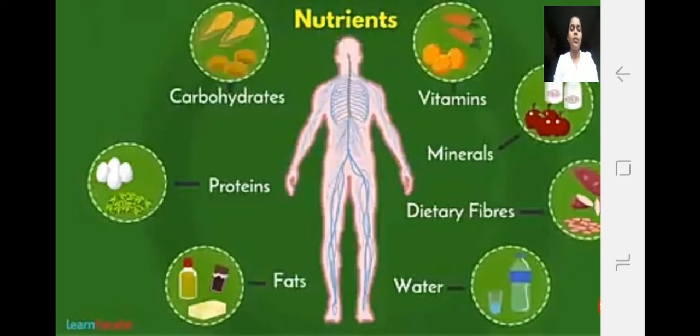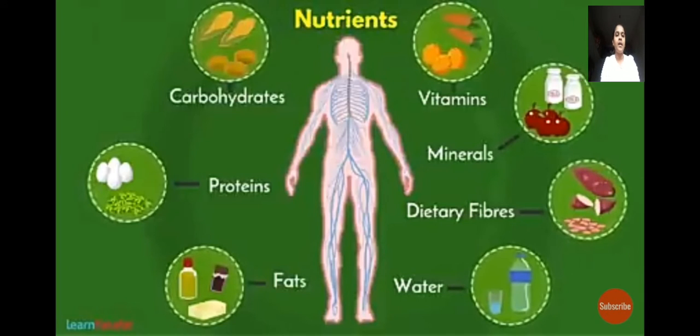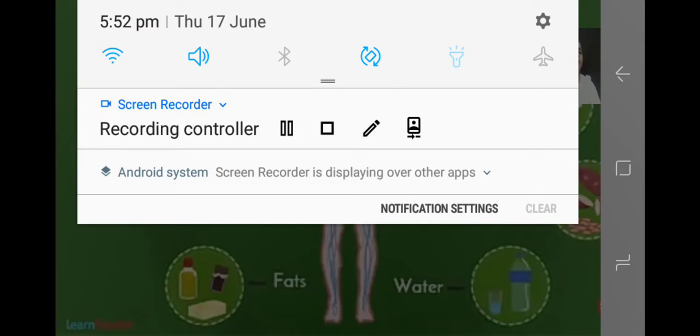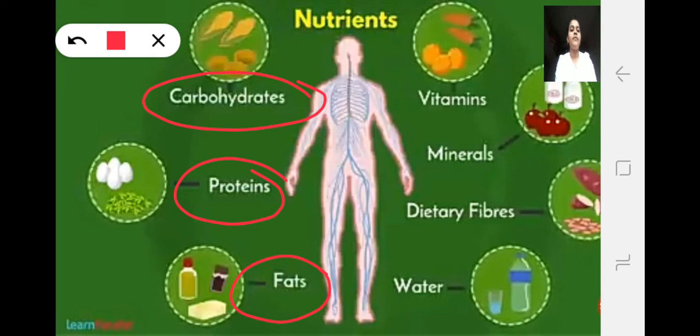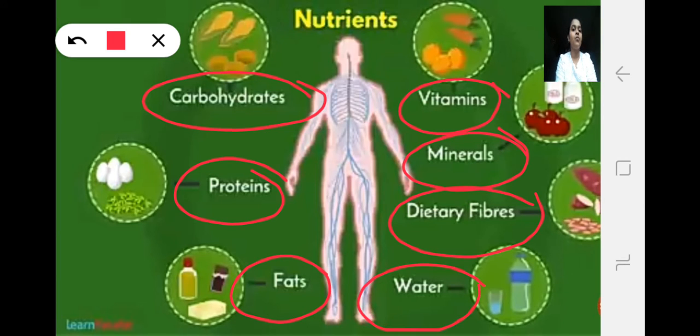Yes, I told you already about the food, but can you think what I am showing on the screen? That is nutrients, right? So here each food is rich in its nutrient. So which are those nutrients? Such as carbohydrates, proteins, fats, vitamins, minerals, dietary fibers, water.